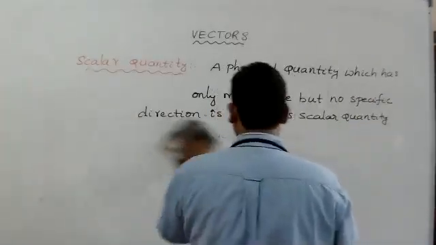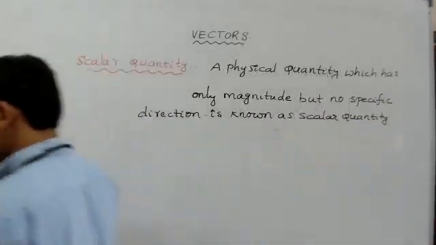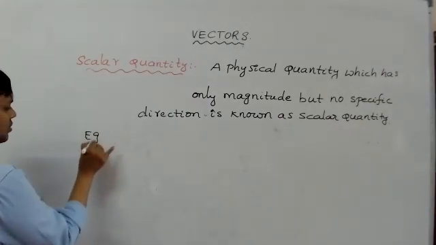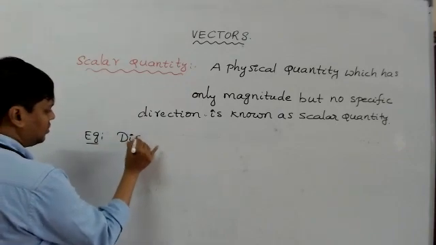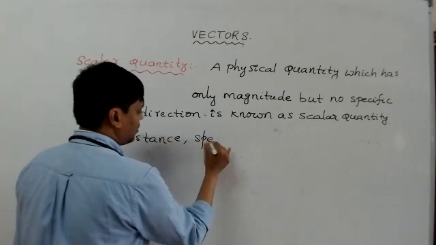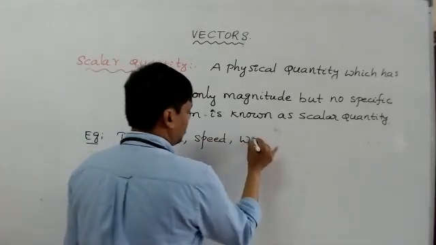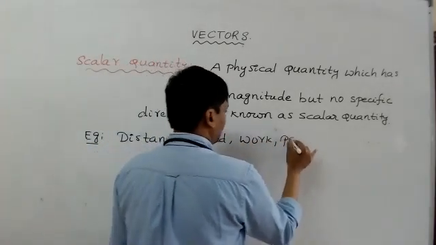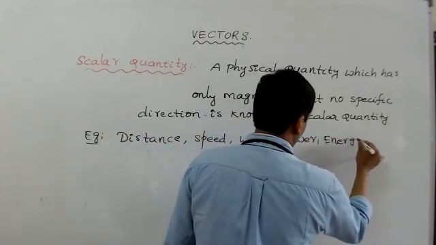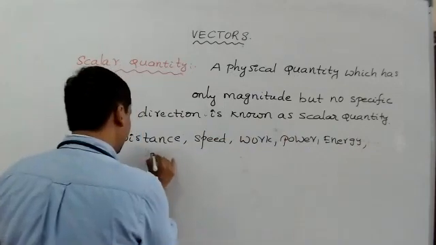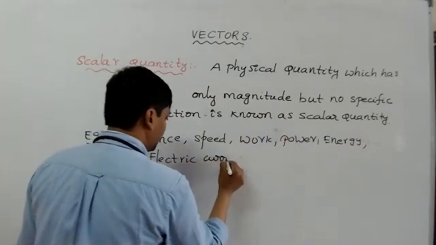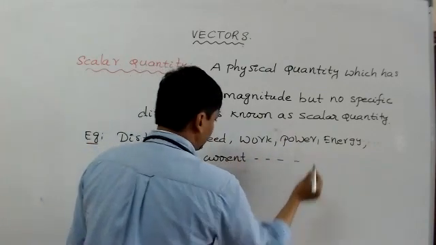Examples of scalar quantity: distance is scalar, speed is also scalar, work, power, energy, and again electric current. Electric current is also a scalar quantity.